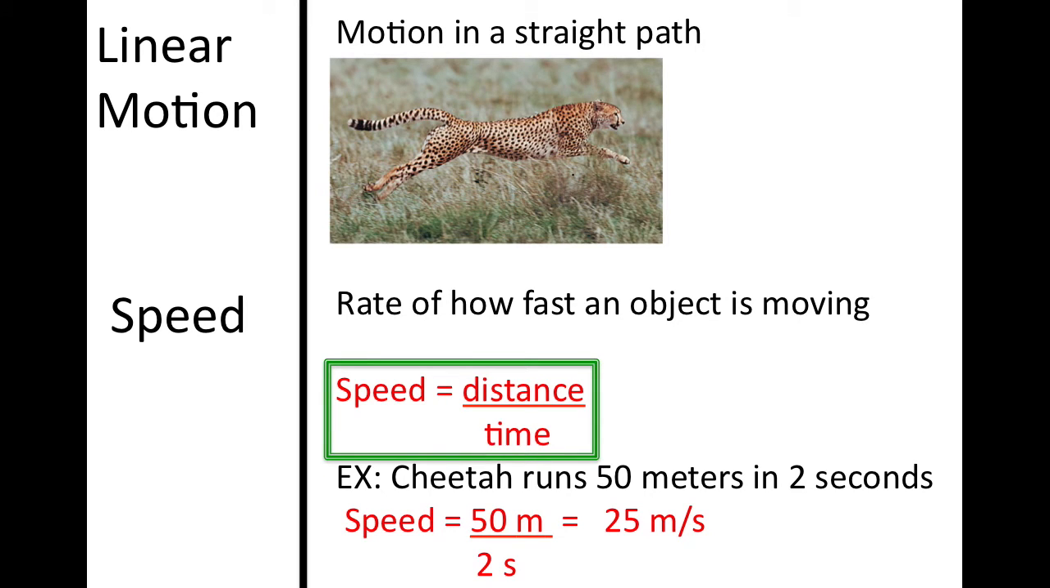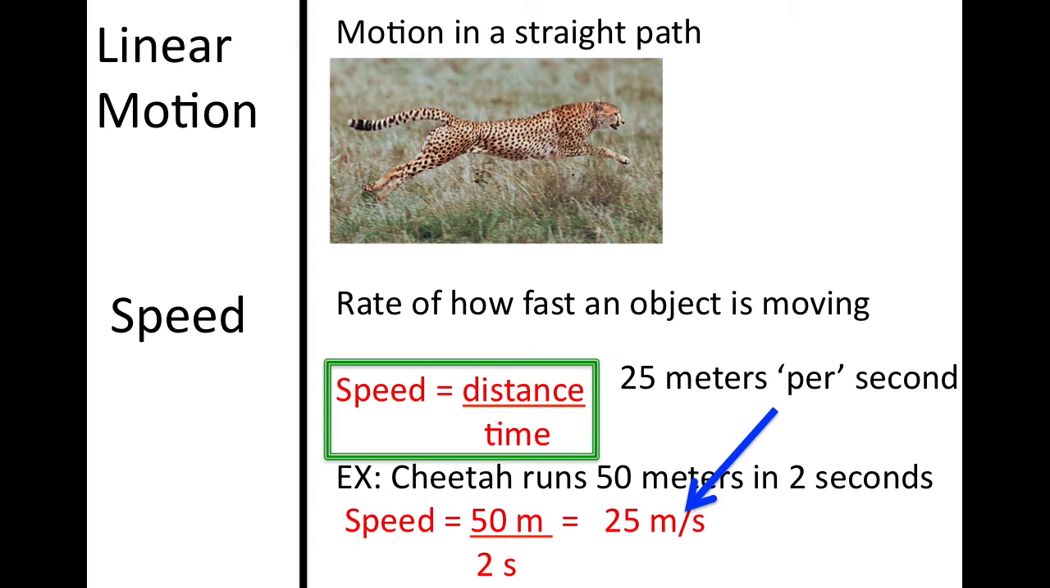Okay, so linear motion. Linear just means line. Motion in a straight path, motion in a straight line. This is motion that is linear. Speed is a rate of how fast an object is moving, and how fast you're moving is distance over time, which means how far you are traveling in the amount of time you are traveling. So, for example, the cheetah runs 50 meters in 2 seconds. If you were to take 50 meters and put that over 2 seconds, you would get an answer of the cheetah's speed being 25 meters per second.